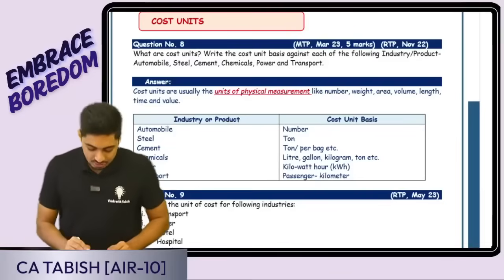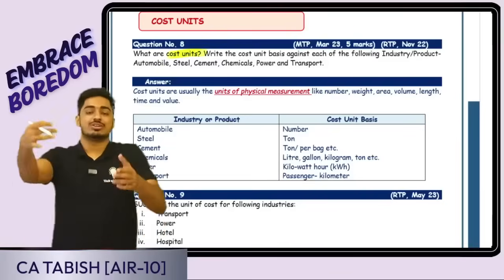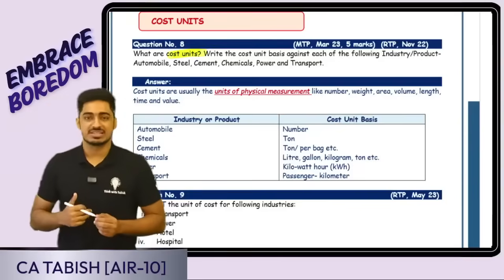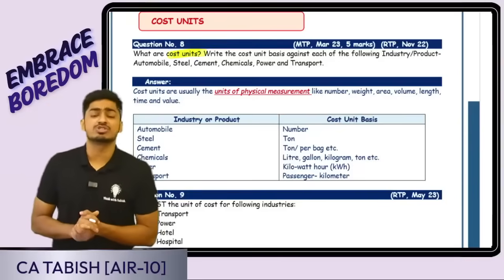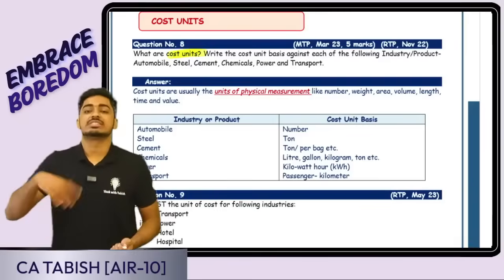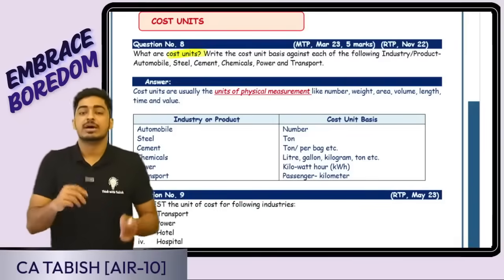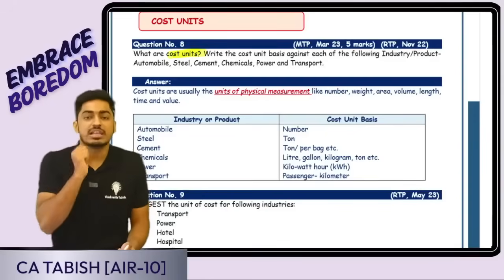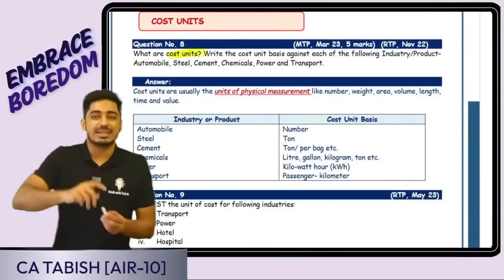Yes, everyone. The next question is, what is cost unit? It is the unit of measurement in which cost is measured. Say, for example, you go to a market, purchase tomato. How do you want the cost of a tomato? Per kg of tomato. You purchase steel, how do you want the cost? Per ton of steel. Purchase cement, per bag of cement. Say you purchase a mobile, per unit of mobile. That is the cost unit.